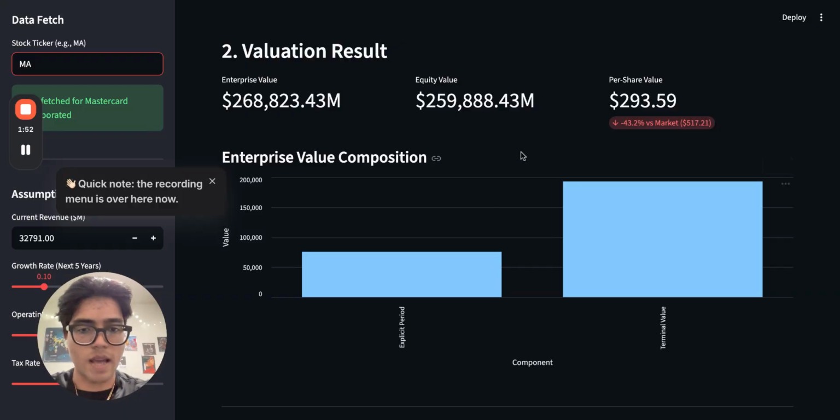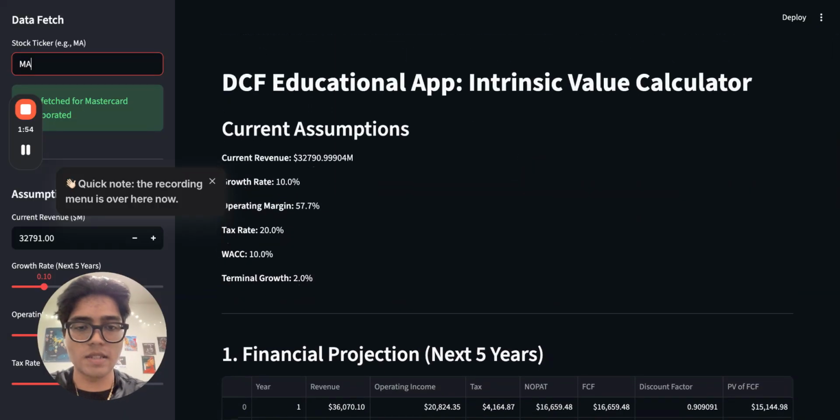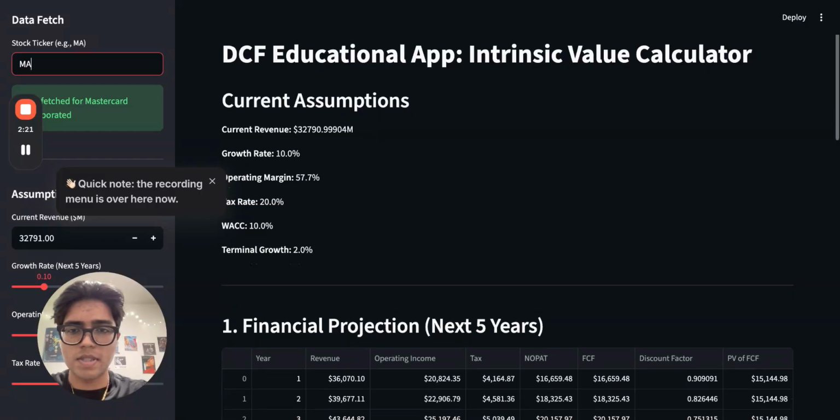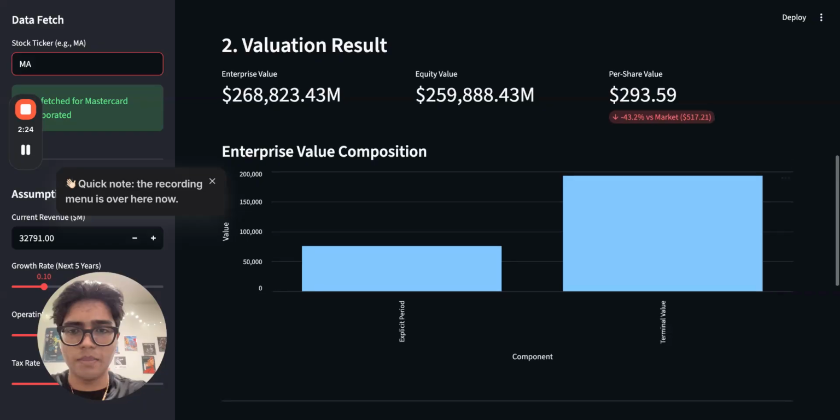As I enter the ticker, the app is hitting the API to retrieve the latest trailing 12-month data. You can see the green confirmation, data fetched for MasterCard Incorporated. My app has basically pulled a current revenue of approximately $32.1 billion, as you can see right here, with a high performing operating margin of nearly 59.7%. Looking at the Section 2 results, the model currently outputs an enterprise value of 480 billion.